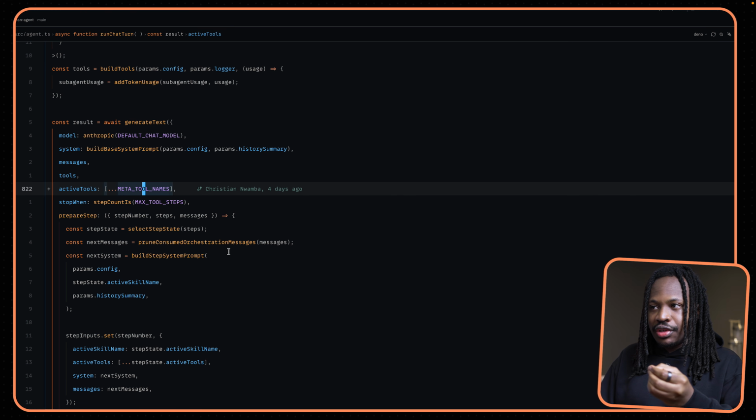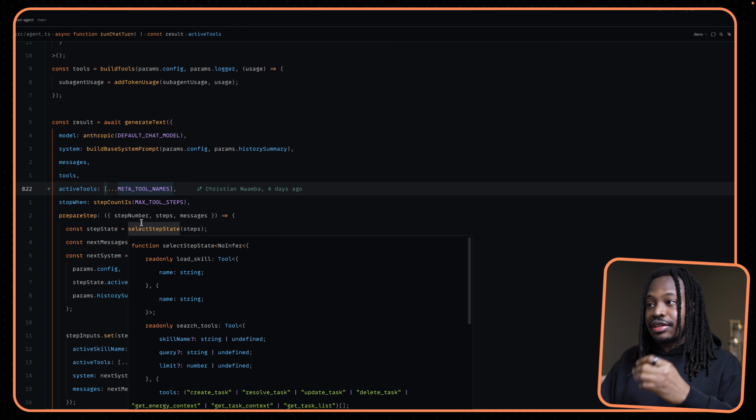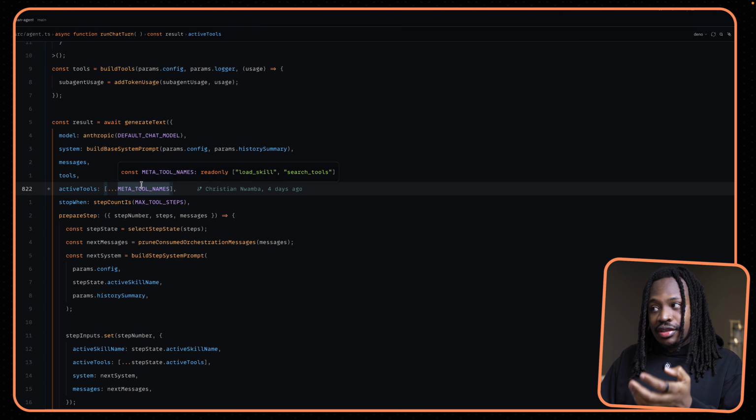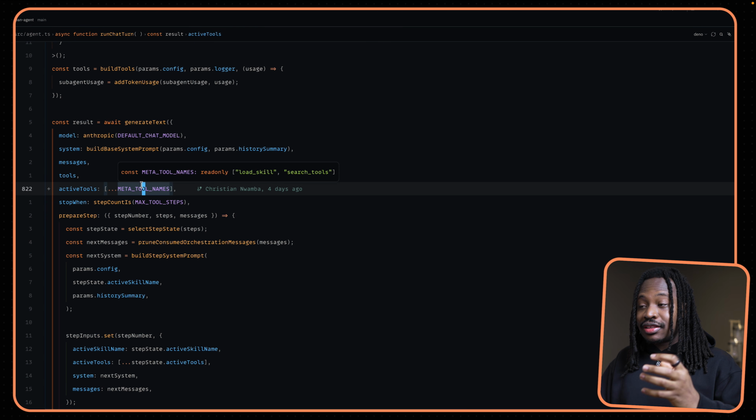Another important thing we're doing here is that we make sure that the only active tools for this agent at first are the load skill tool and the search tools. This means that, in as much as the agent can see that it's capable of a few things based on what it sees in the skill names and descriptions, it can't use those tools and skills unless it loads them by calling these tools first.